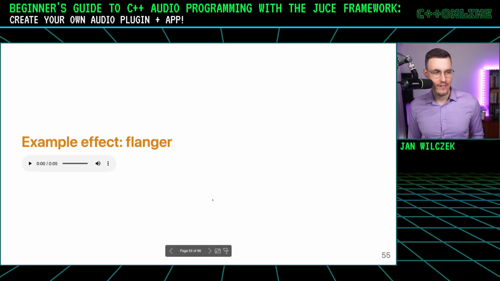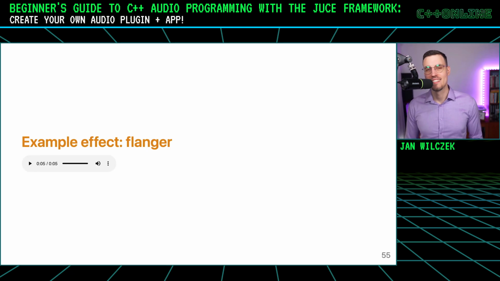So let's look at an example effect, a flanger. Here's how it sounds. Okay, as you can see, it is an effect that changes over time. It is a dynamic effect. This has been around since the 1960s, I believe, but now we can implement it in our software. But how? Well, this is something that we'll delve into in more detail in the workshop.